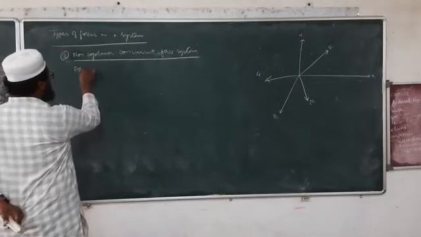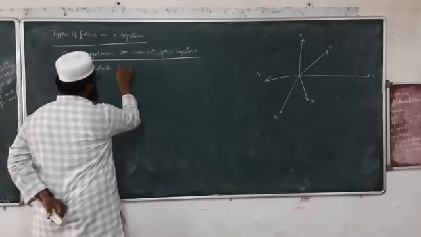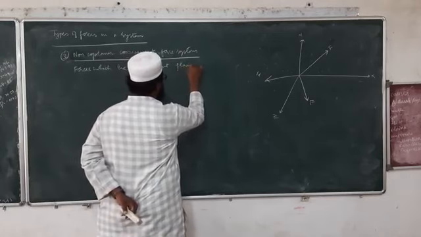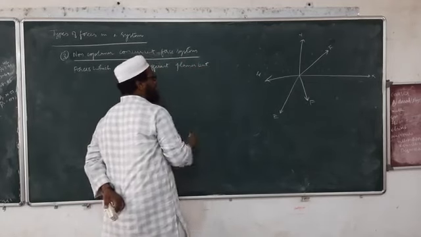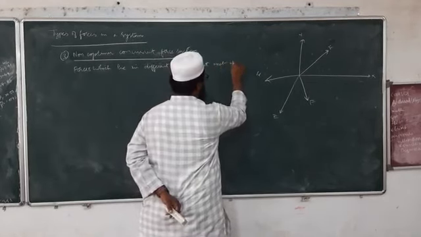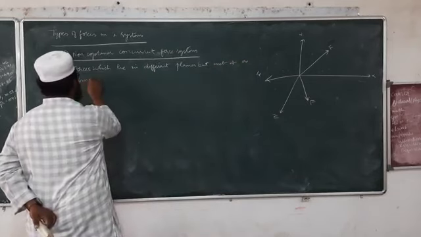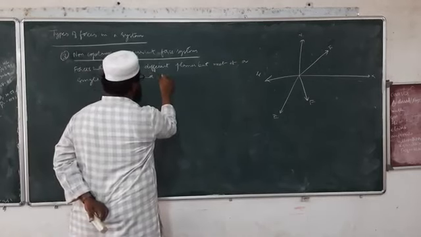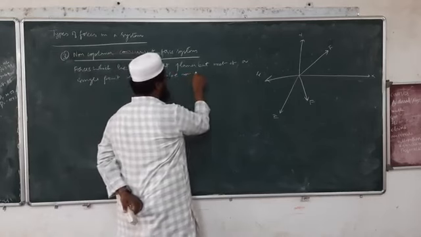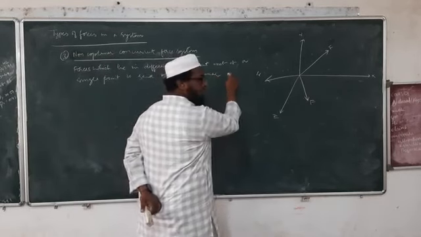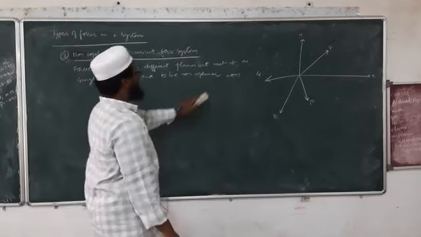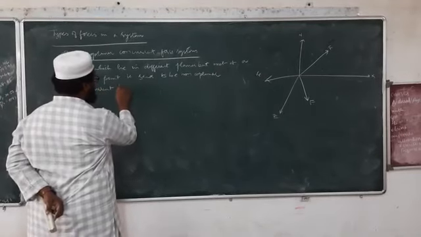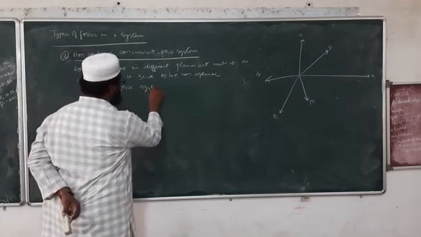So I can write here: forces which lie in different planes but meet at a single point is said to be non-coplanar concurrent force system.